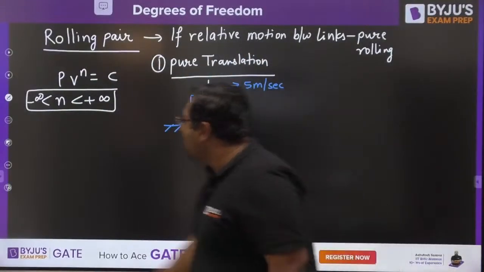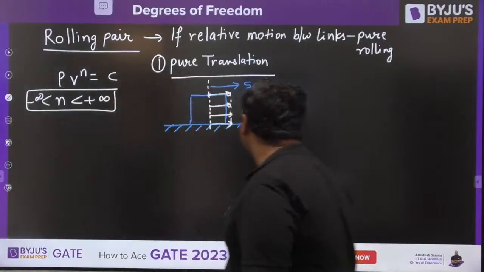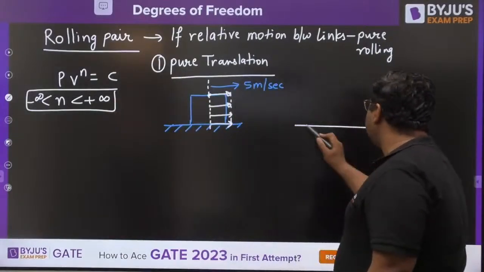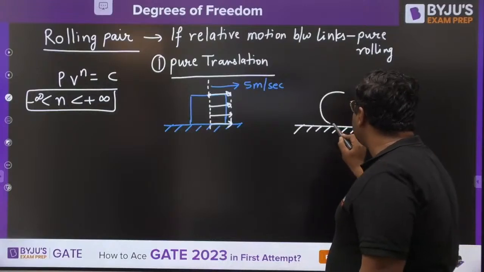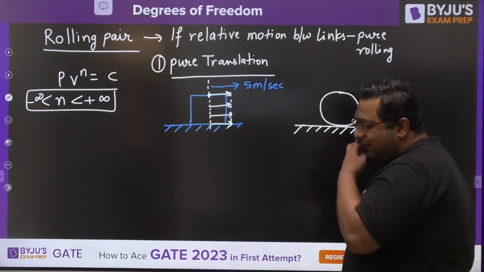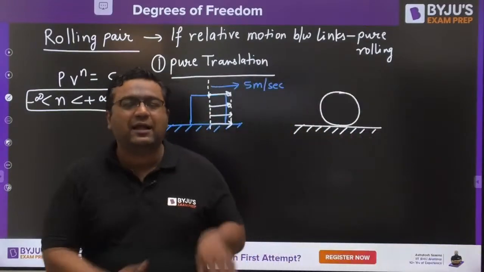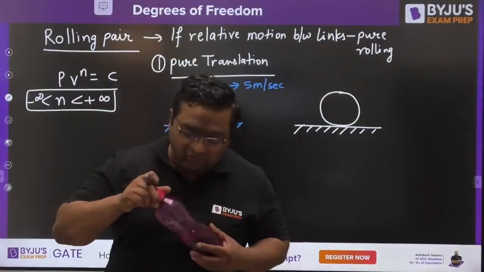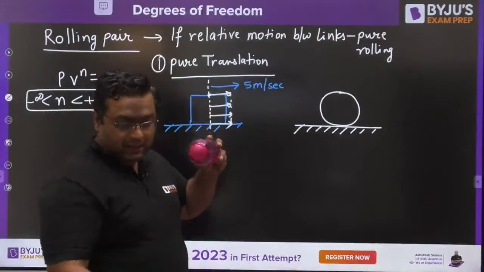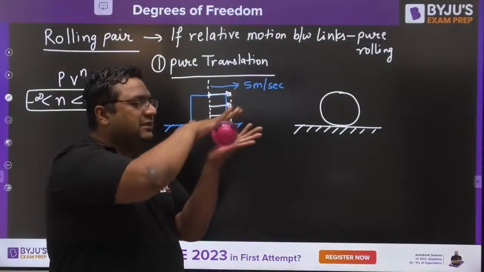And you can have this pure translation in any case. For example, sometimes your car wheels are going to skid in bad weather conditions. If you consider this a car wheel, in reality car wheels are running like this.